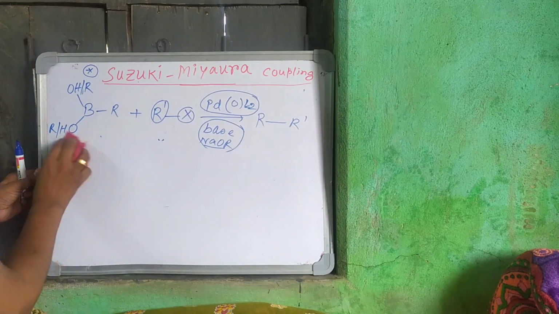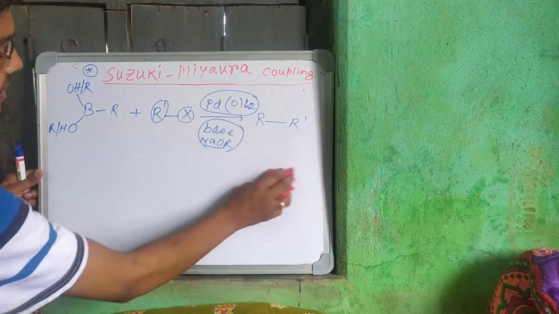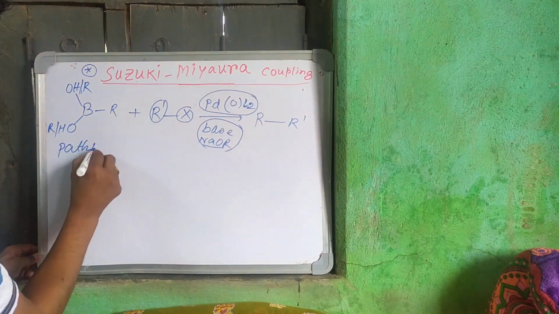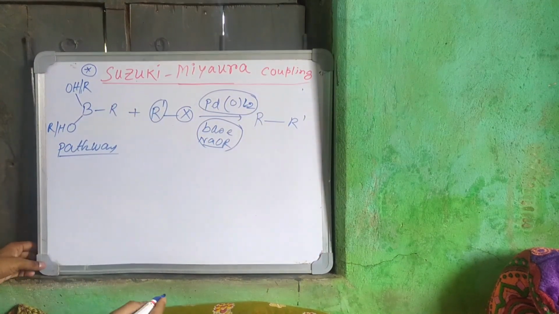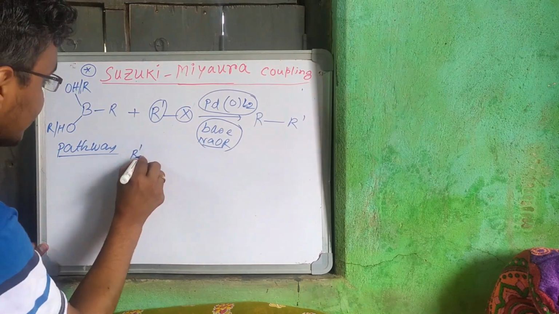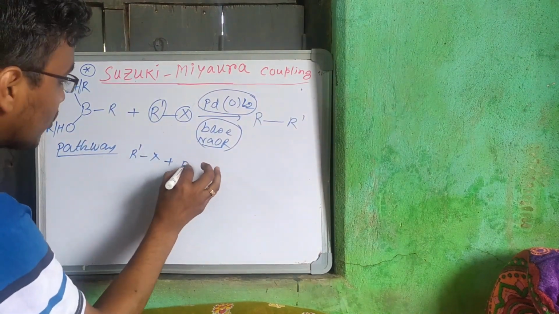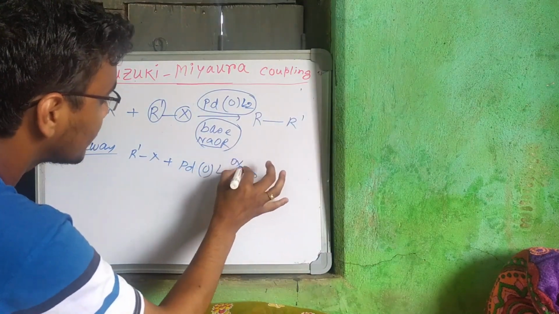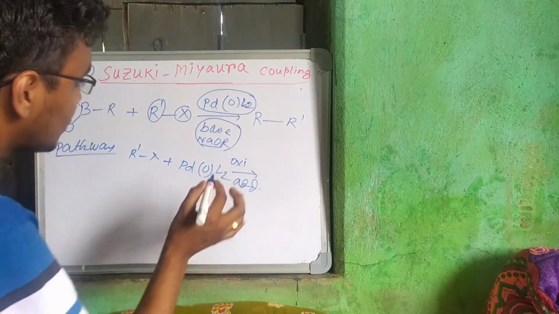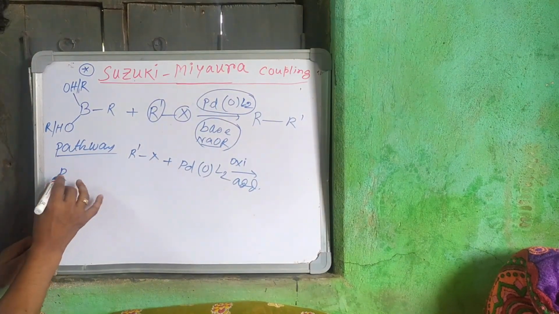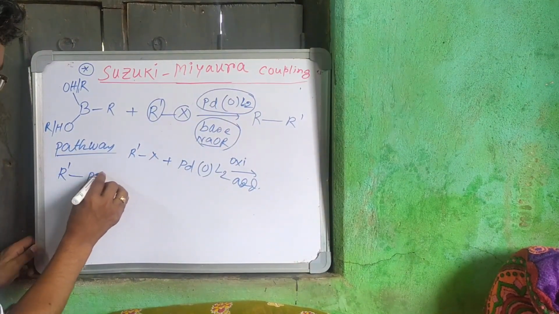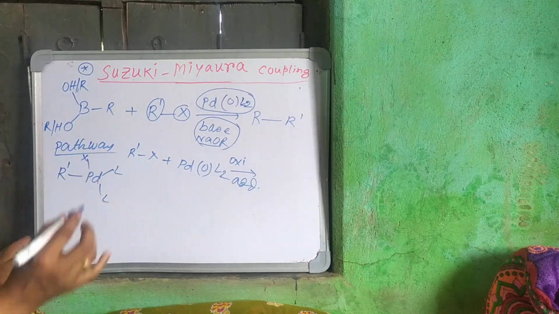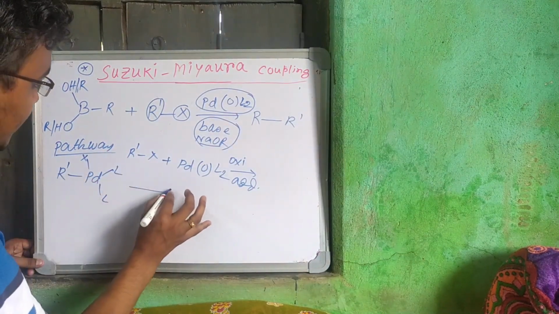It is exactly the mirror image of the Sonogashira coupling reaction. The mechanism is totally the same as the Sonogashira coupling reaction. First, oxidative addition: R-X, then palladium 0. We can write the ligand also. In oxidative addition, we get R-palladium-X, and here L and L. After oxidative addition, what happens?